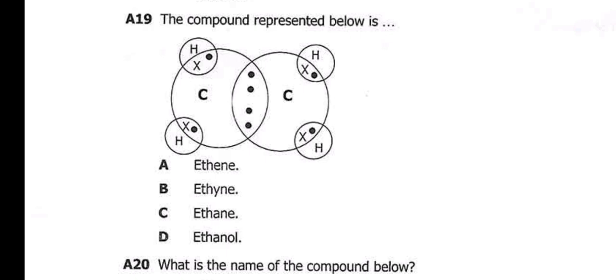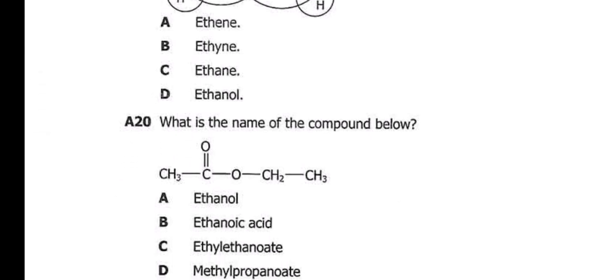That's the thing. Now, as you can see, carbon is sharing 2 electrons. Then this other carbon is also sharing 2 electrons. That means these have a double bond. So that's definitely ethene, which is A.